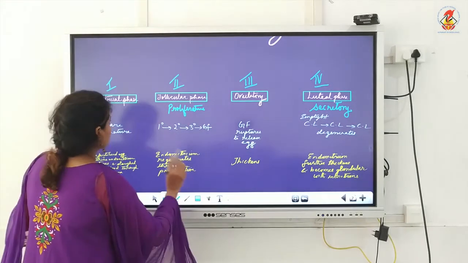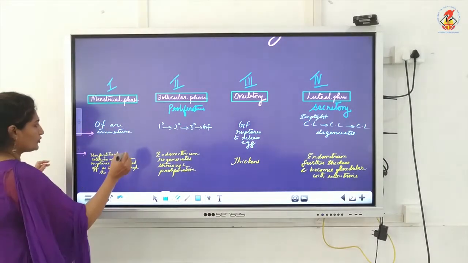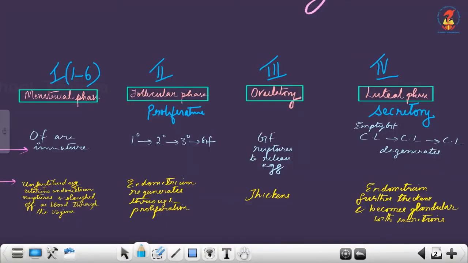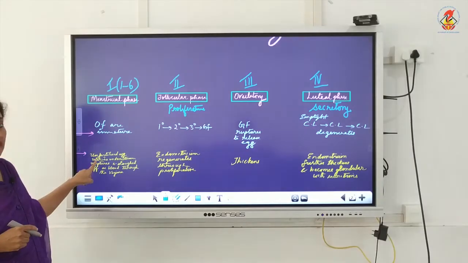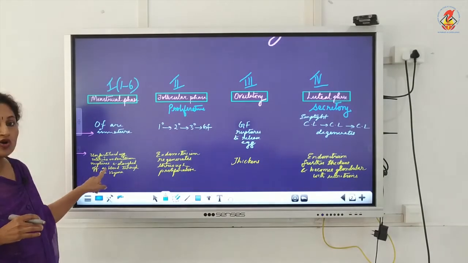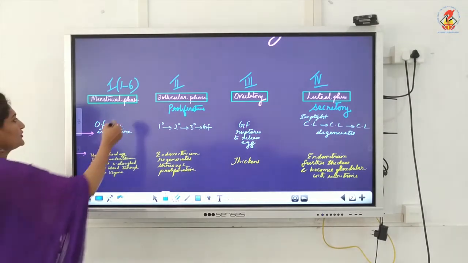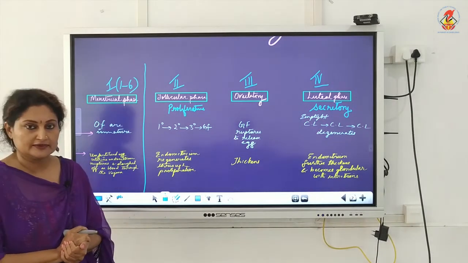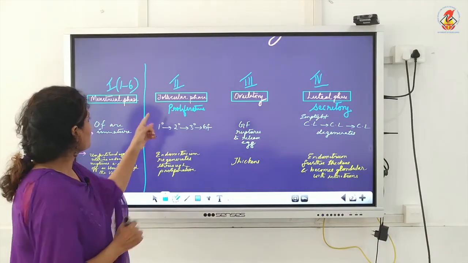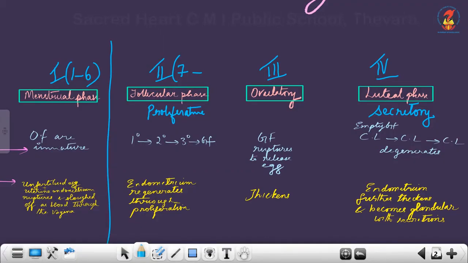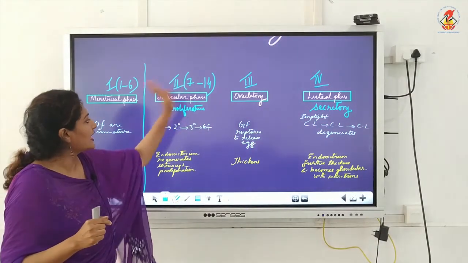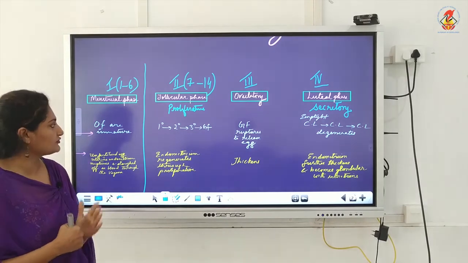So a quick recap. Menstrual cycle, now I'm incorporating the days, 1 to 6 days. Then the status of the ovarian follicle: they are immature. The status of the uterine endometrium: the unfertilized egg along with the uterine endometrium ruptures and is sloughed off as blood through the vagina. So that is menstrual phase. Clear? Next, follicular phase. The duration, in a 30-day cycle, I am taking as 7 to 14 days. Ovulation may be on the 15th day, so just prior to that, I am making it follicular phase. It's also called proliferative phase, you know the reason why.